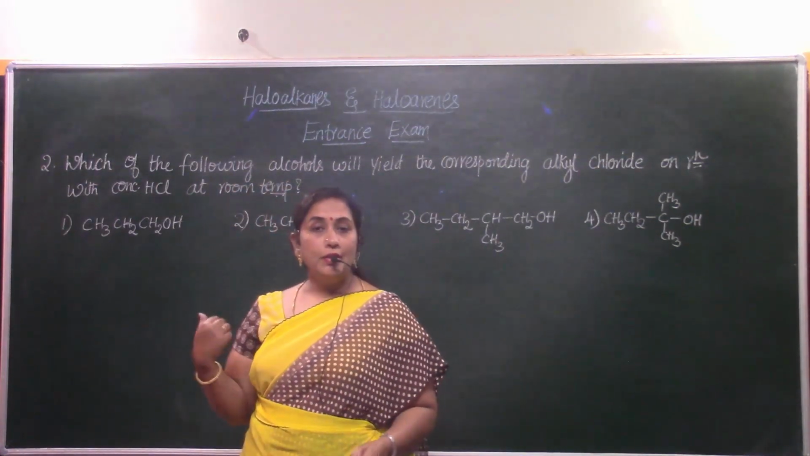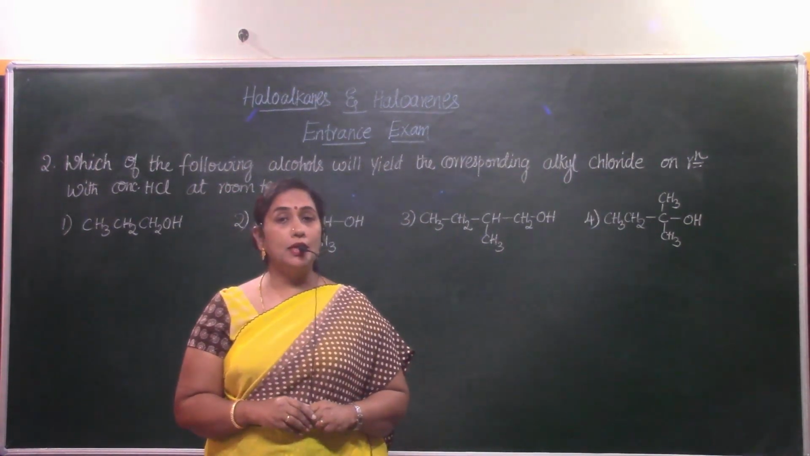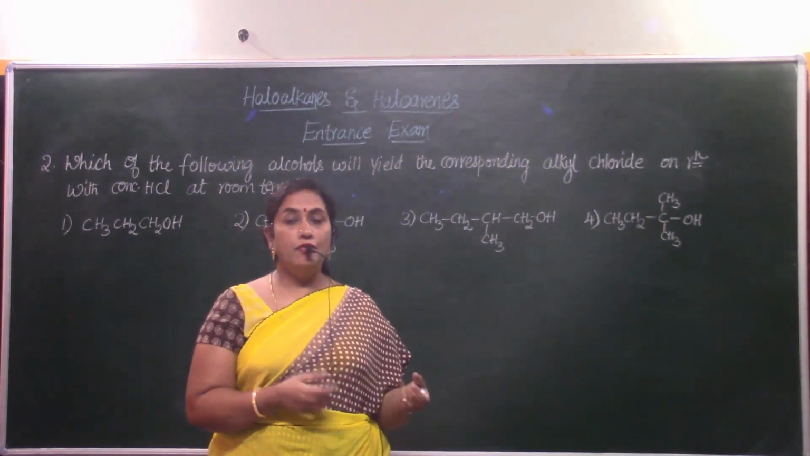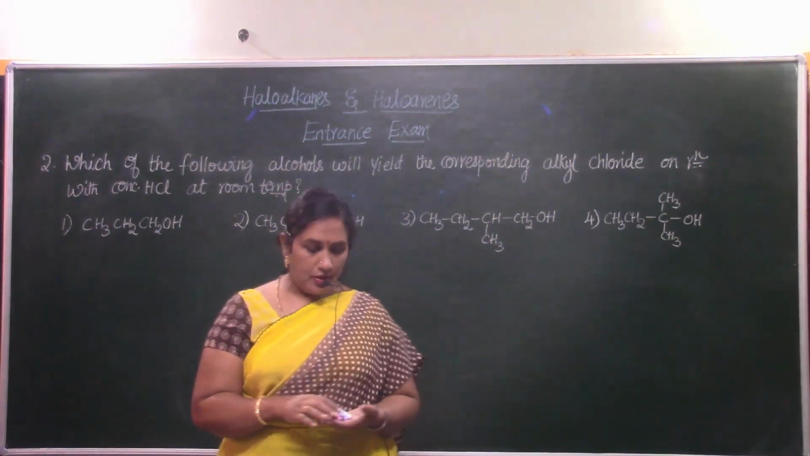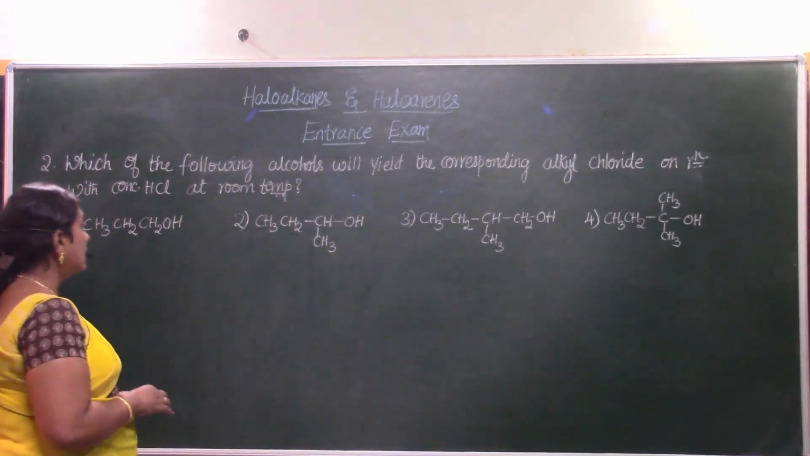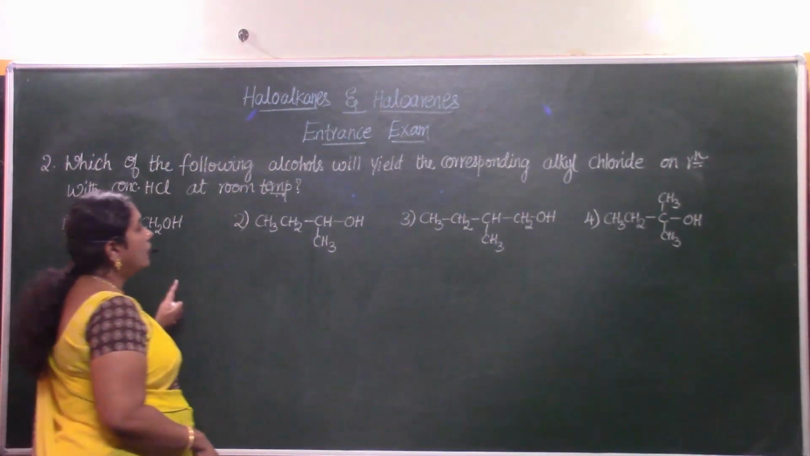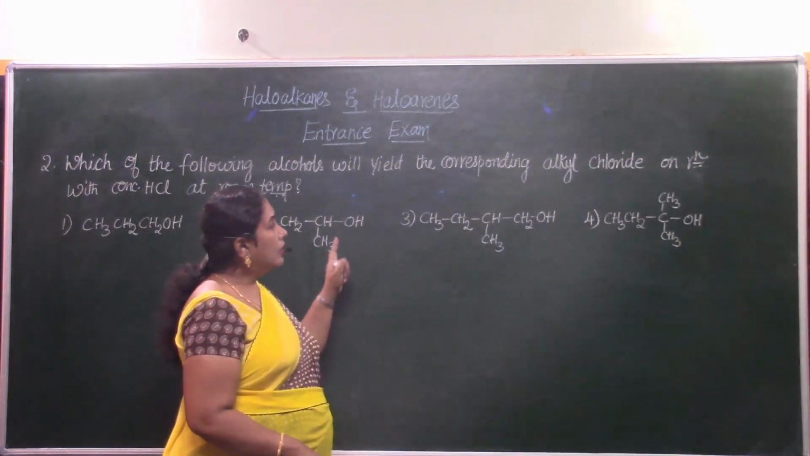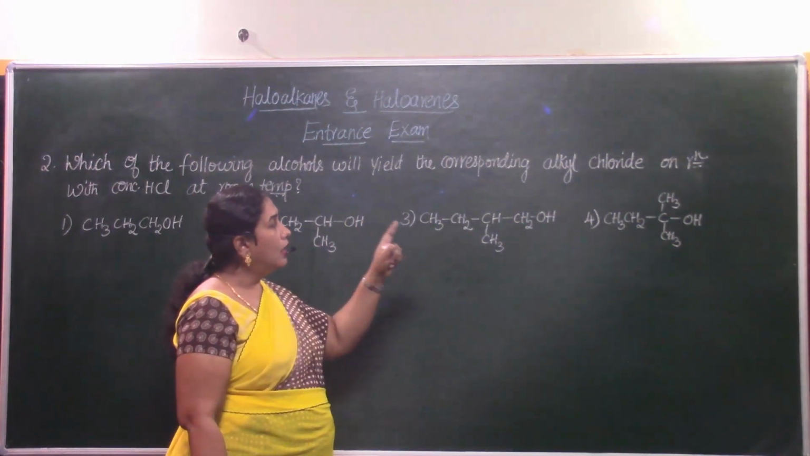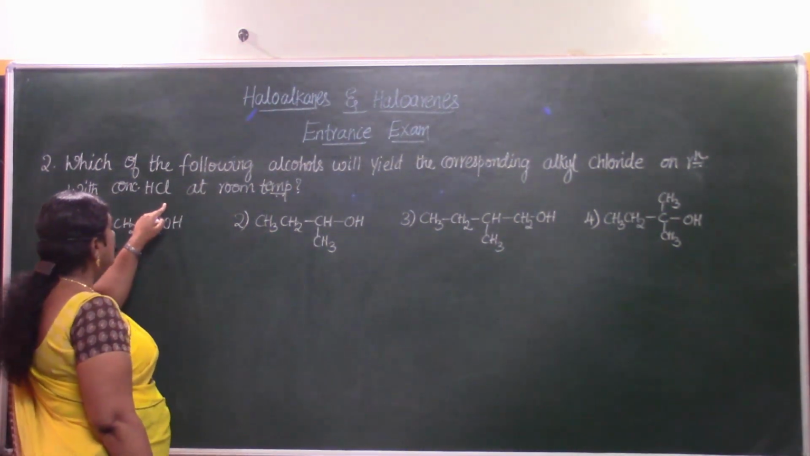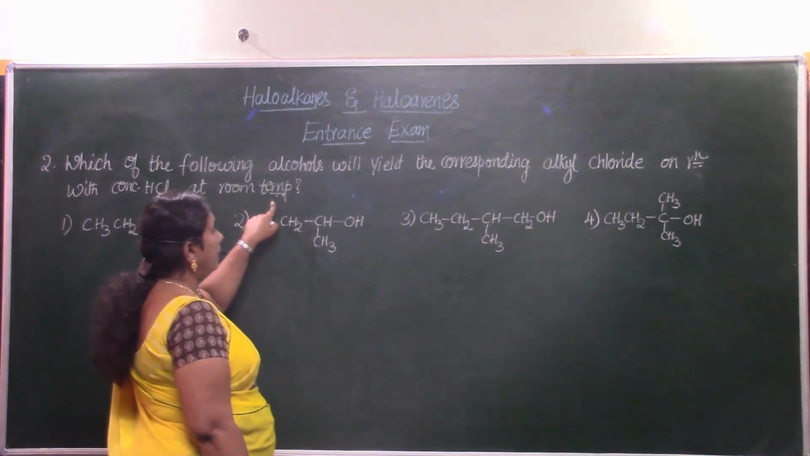Now let's take up the next question from the same concept, that is the preparation of haloalkanes from alcohols, from the chapter of haloalkanes and haloarenes. Now let's look into the question. Which of the following alcohols will yield the corresponding alkyl chloride on reaction with concentrated HCl at room temperature?